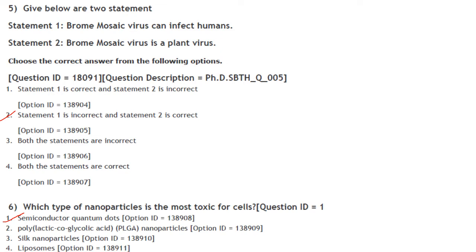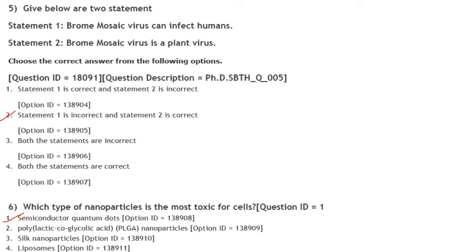Given below are two statements. Brome mosaic virus can infect humans. Brome mosaic virus is a plant virus. So statement 1 is incorrect, whereas statement 2 is correct. So that is option 2.